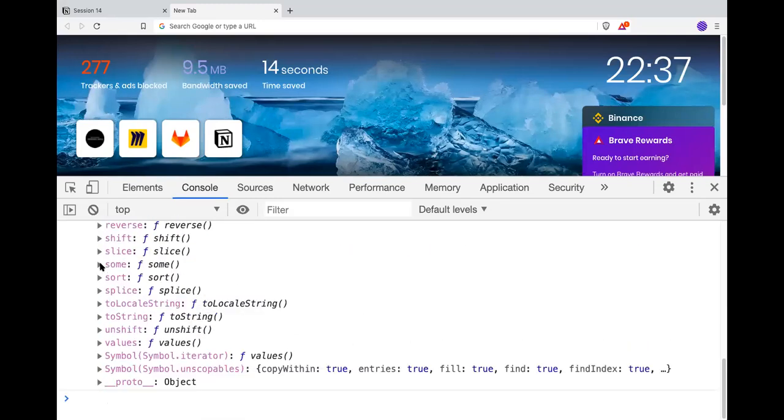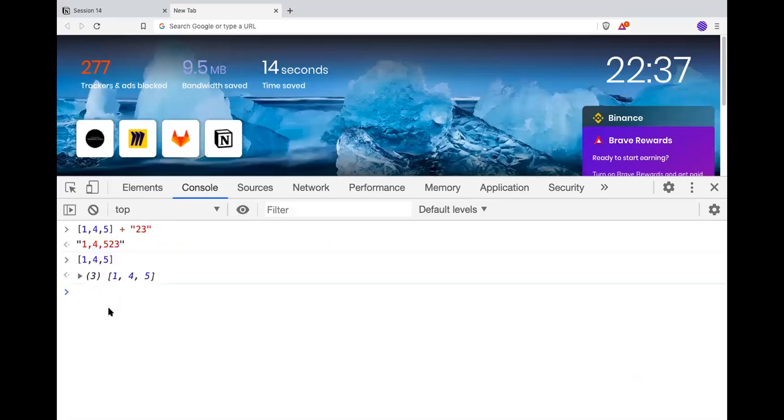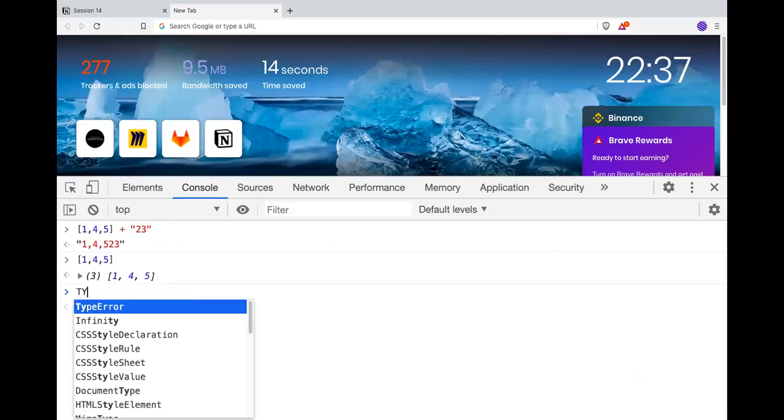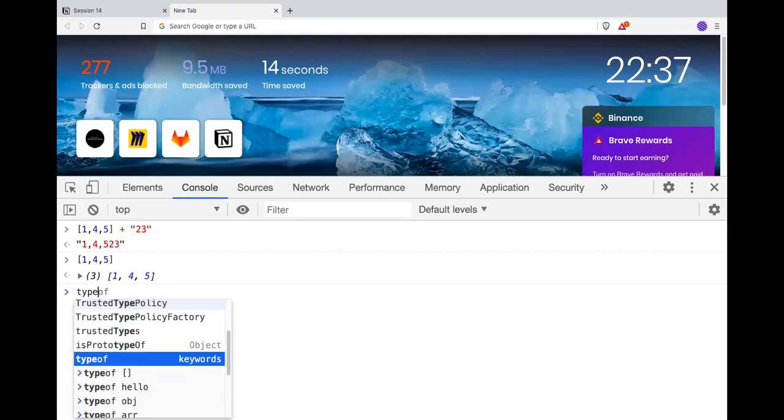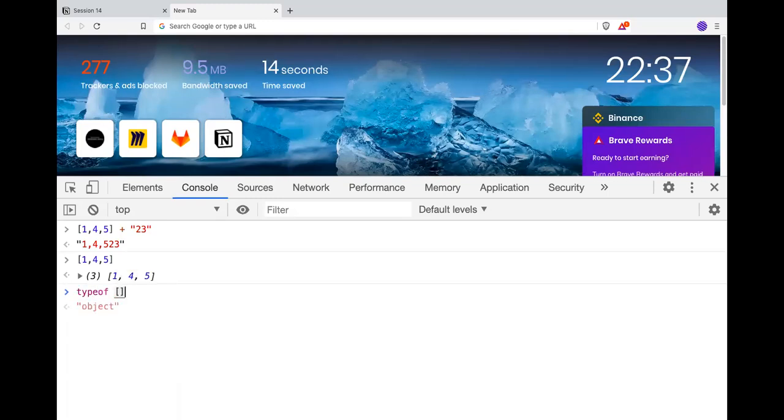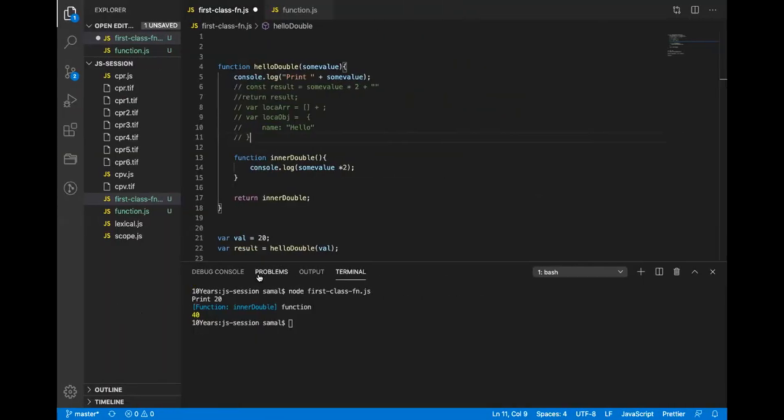So in some cases, for an array, when I do typeof, it still shows typeof object. I'm not really sure if this was tech debt or not, but because this is a kind of child of an object, arrays are nothing but a special type of object in JavaScript, and that is why it is showing object. So next week I will be showing how to basically know whether a value is an array or an object. I hope this is clear.